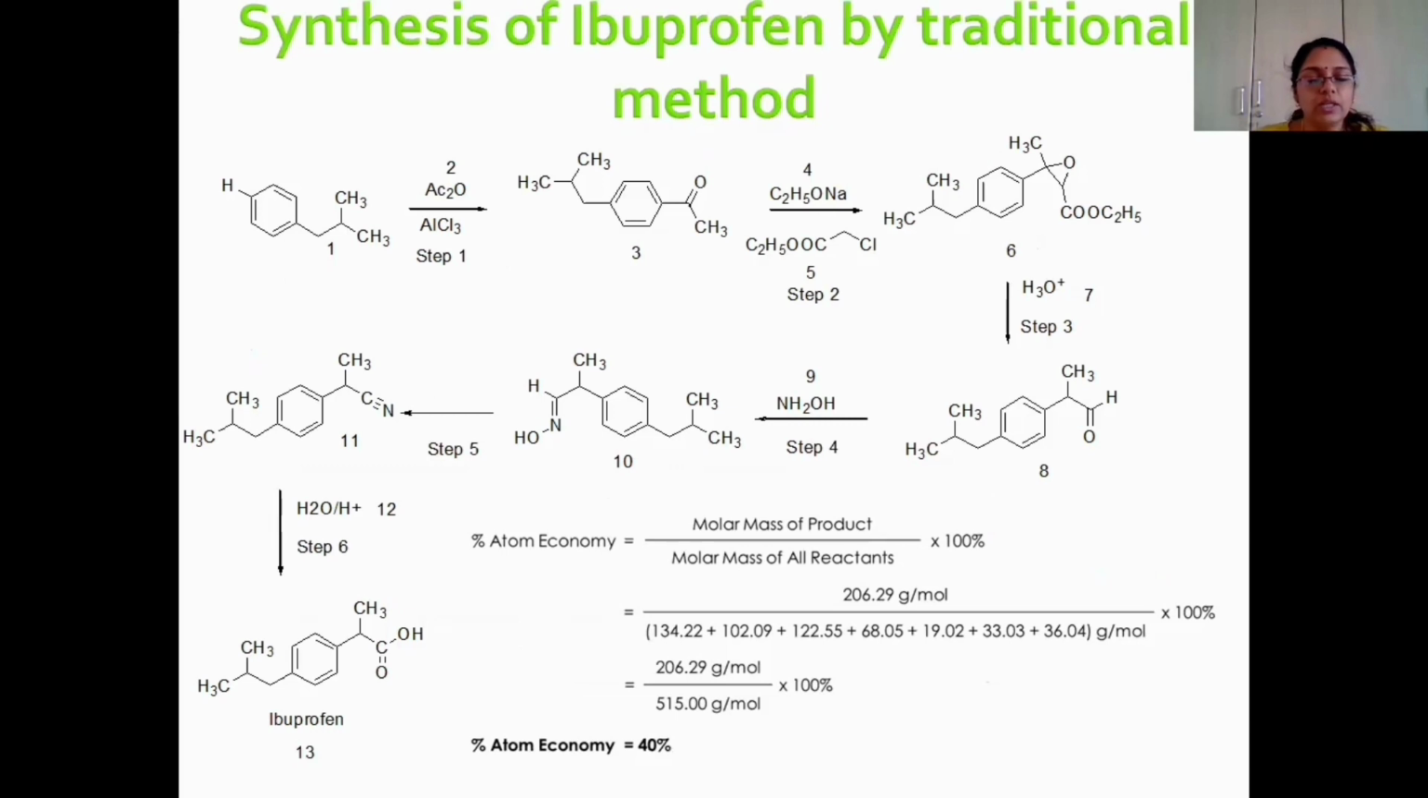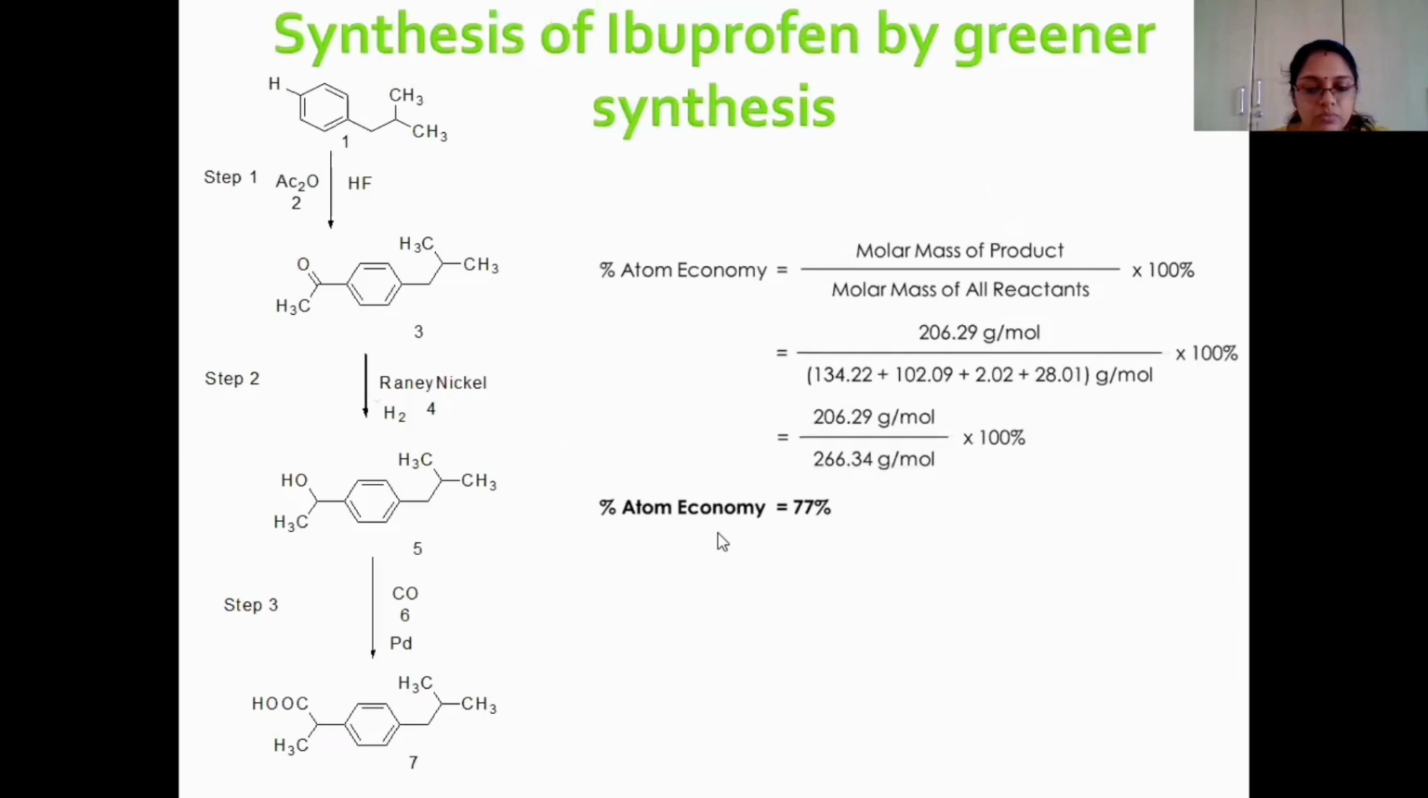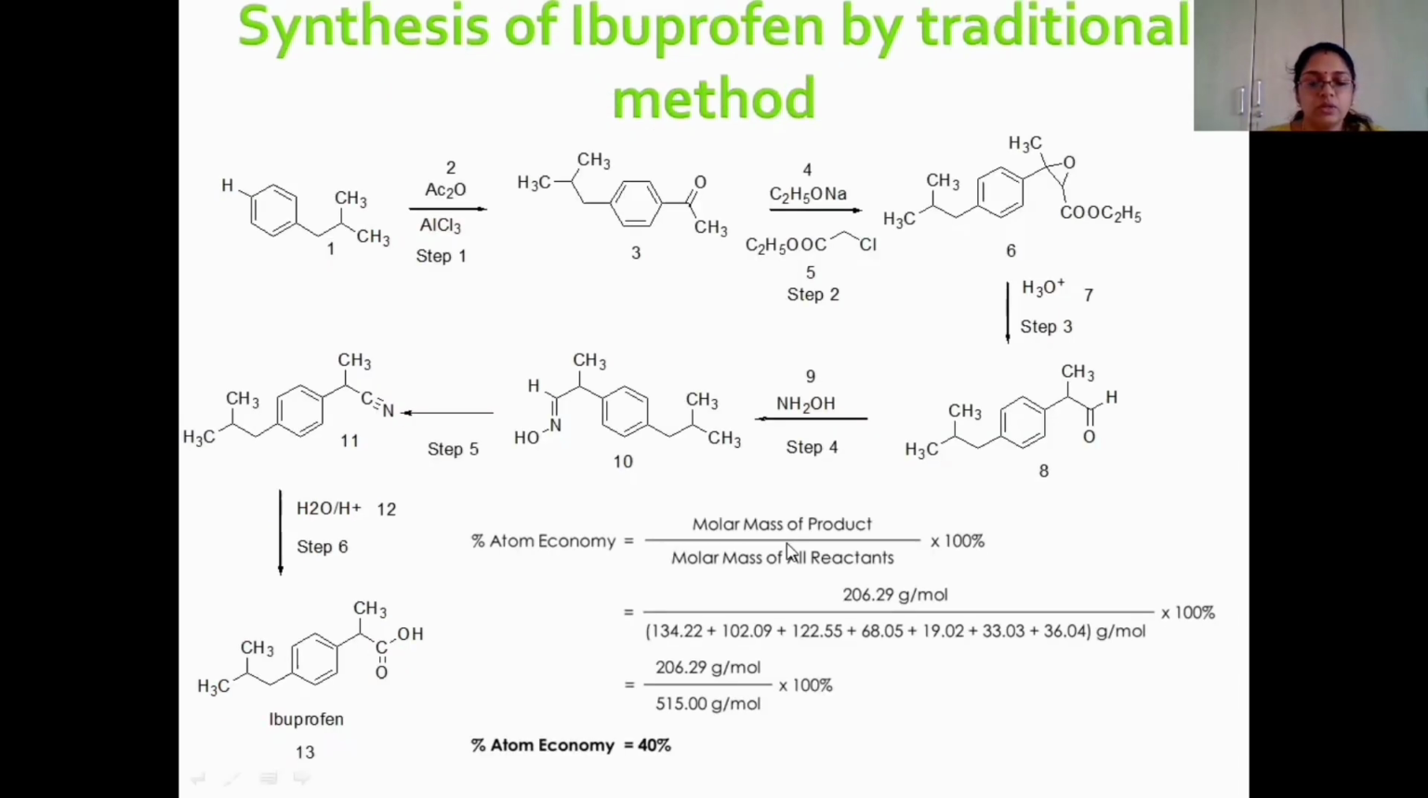When we calculate the atom economy, it is found to be only about 40%. That is, the molecular weight of ibuprofen is 206.29, and we take the molecular mass of all the reactants participating in that reaction and add them, and we get 515. Then on dividing, we get a percentage atom economy of 40%.